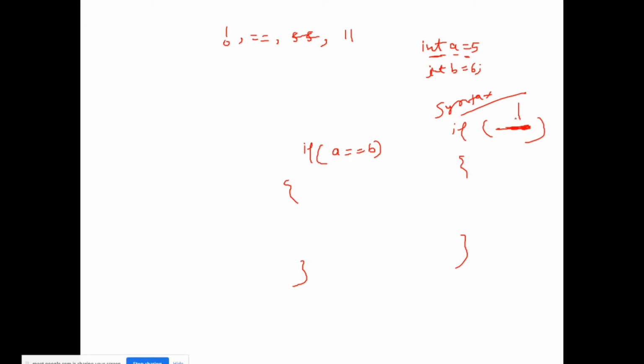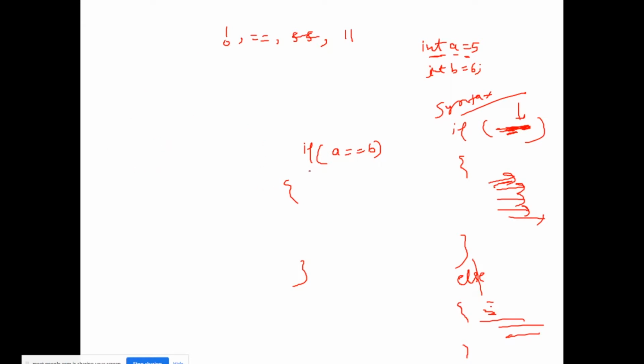If this condition is true, then only it will come inside this if block, right? If the condition is not true, it will not come inside this if block, right? And after this if, there will be an else part. If this if block doesn't satisfy, the condition does not meet, then this block is not going to execute, then the else part will be executing, right? So this is the syntax of the if and else block.